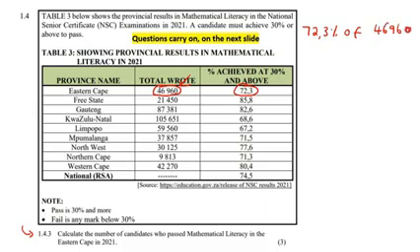Okay, and so you could say 72.3 over 100, and then multiply by 46960, and then we can just go work that out. And so that's going to give us 33952.08. I was going to say rand, but it's just people. So we can say students.